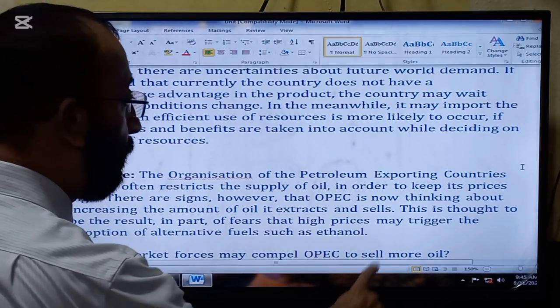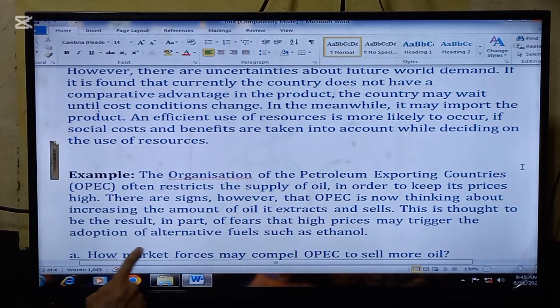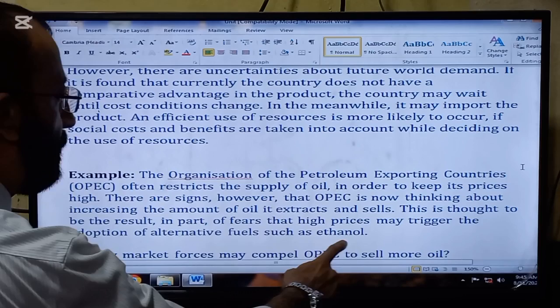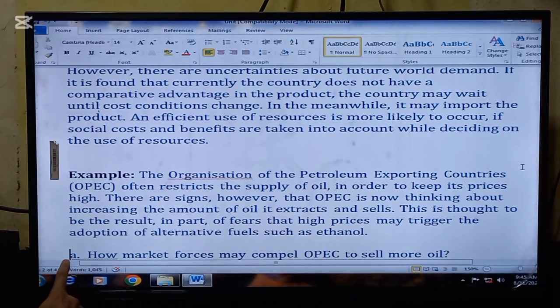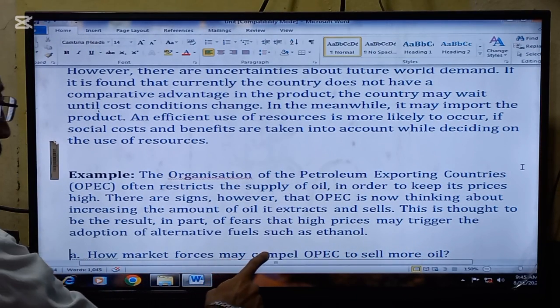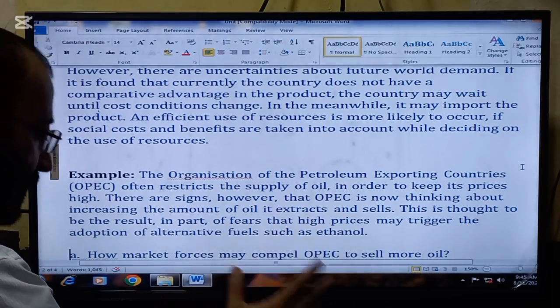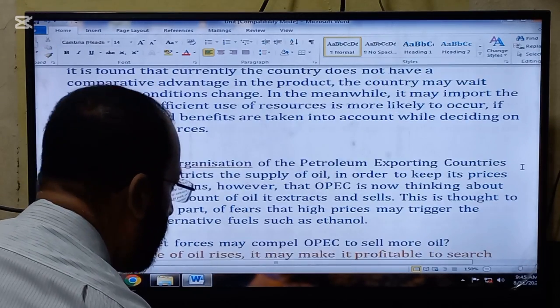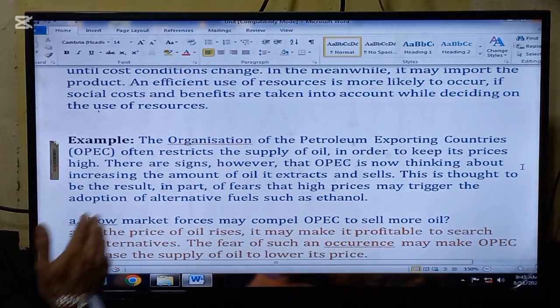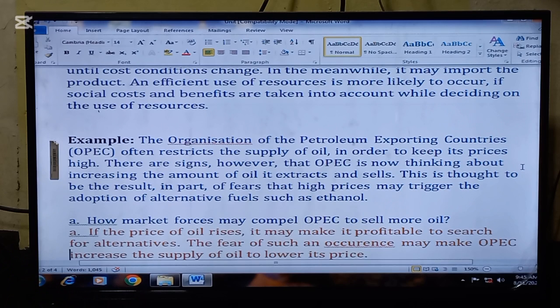This is thought to be the result in part of the fears that high prices may trigger the adoption of alternative fuels such as ethanol, because some countries and people are turning from oil to ethanol because of the high prices of oil.